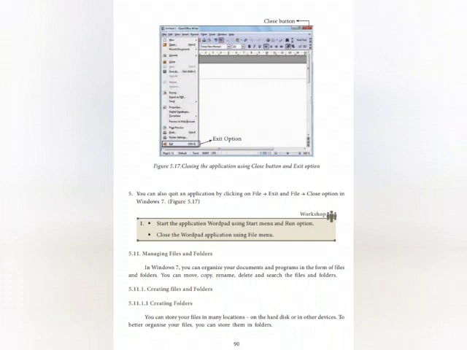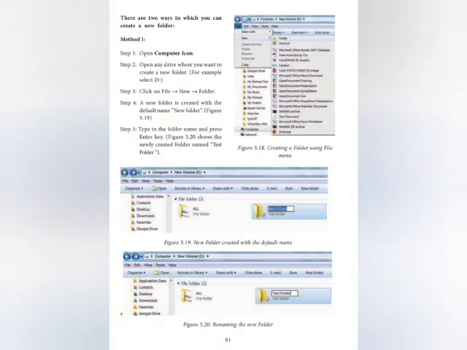You can store your files in many locations on the hard disk or other devices. To better organize your files, you can store them in folders. There are two ways in which you can create a folder.